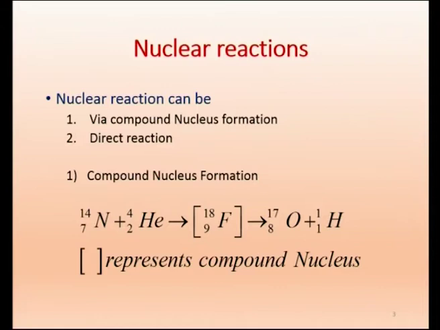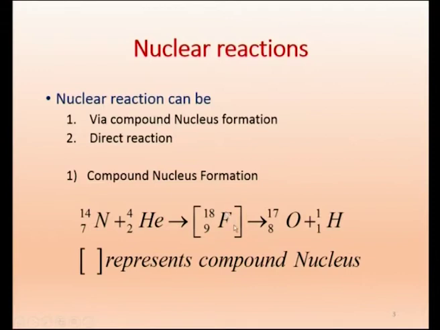This alpha particle gets embedded and it becomes mass number 18, and the atomic number is 9. So, 9F18. Nitrogen and alpha particle, that is helium, together become now fluorine, 9F18. And this is not going to be stable, this is called compound nucleus.